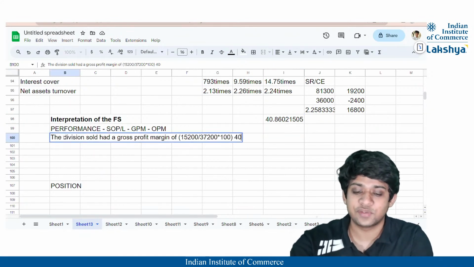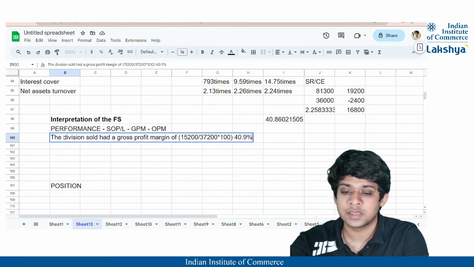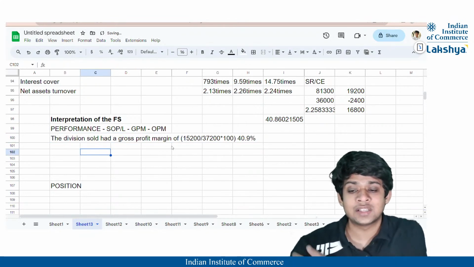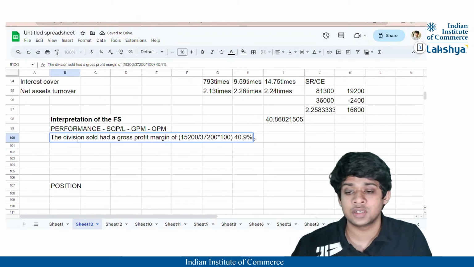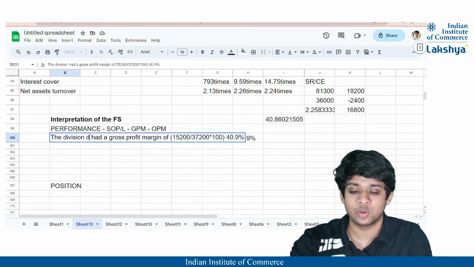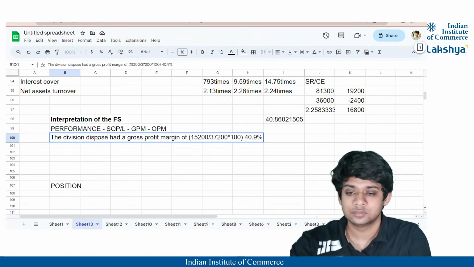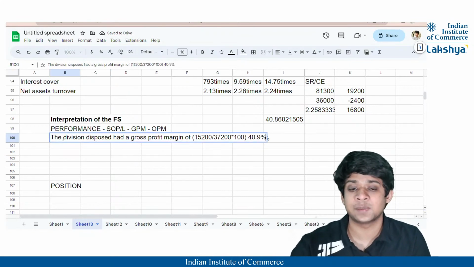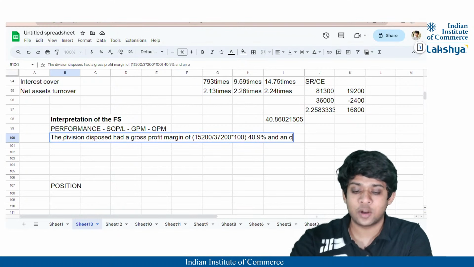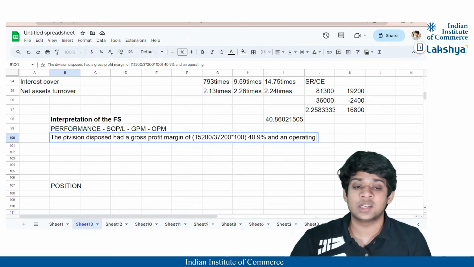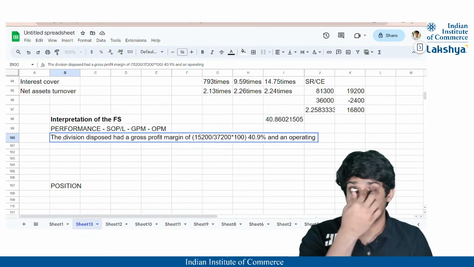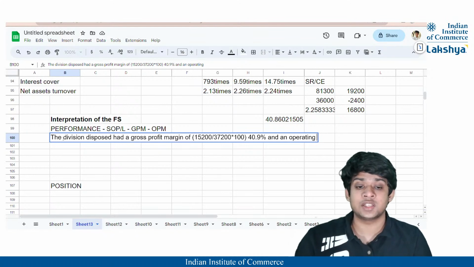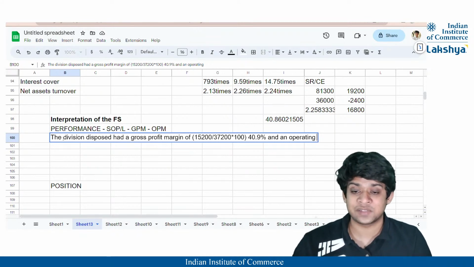So the division which was disposed of had a gross profit margin of 40.9%, and also you can specify the operating profit margin. Wherever you provide information, don't just provide information without values. It will be better to add explanation, as per the changes in the percentage, of how you're analyzing the company's financial statements. That is what you're supposed to specify mainly.